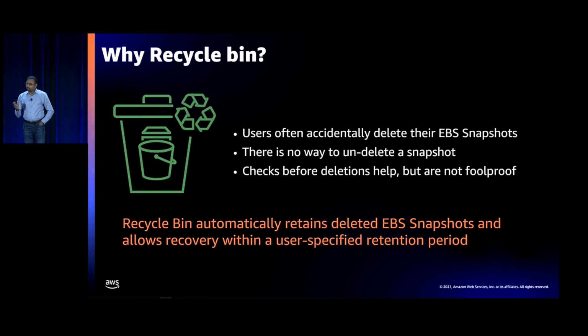So you all use EBS snapshots to back up and protect your volumes. But many of you have come back and told us that there are times when you accidentally deleted your snapshots, either because of a user error or a script error. In such cases, it's hard to deterministically undelete a snapshot, until now. With the feature that we have created for you with Recycle Bin, you can store these deleted snapshots for a configurable period of time, and you can recover them as long as the retention period has not expired.